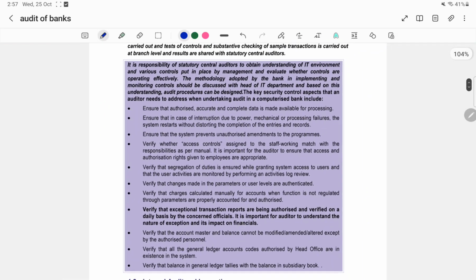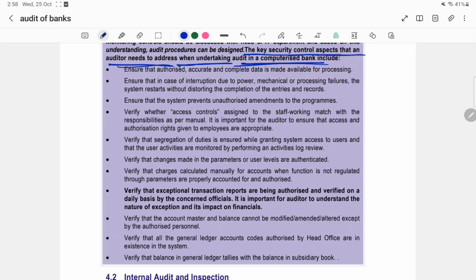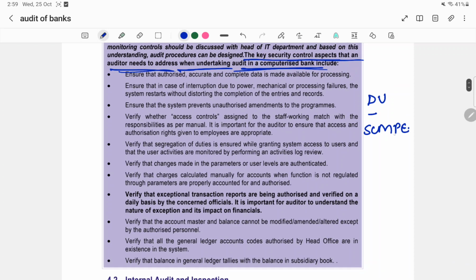Now the next is, it is the responsibility of statutory central auditors to obtain the understanding. So the key security control aspects that an auditor needs to address when undertaking an audit in a computerized bank include. So in this again there are so many points we can recall using a memory trick, that is DU, SCMP. So SCMP is our paper 5, you all know. So you can remember easily that where we studied SCMP, we studied in DU, that is Delhi University.